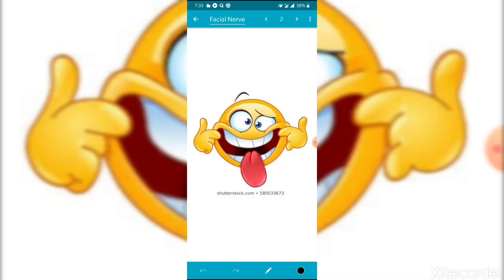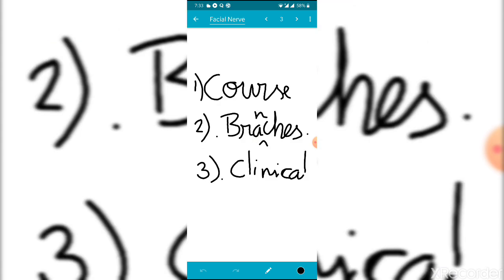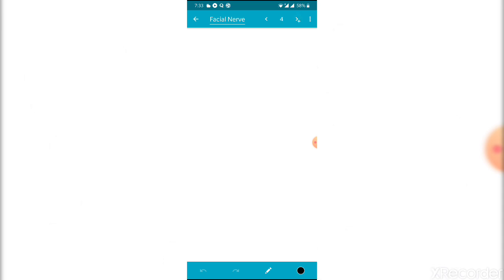First thing, when anyone says facial nerve, the first thing that comes to our mind is that it supplies the muscles of facial expression. We will discuss the facial nerve in the following topics: the course of the facial nerve, its branches, and clinical aspects. Let's start with the introduction.